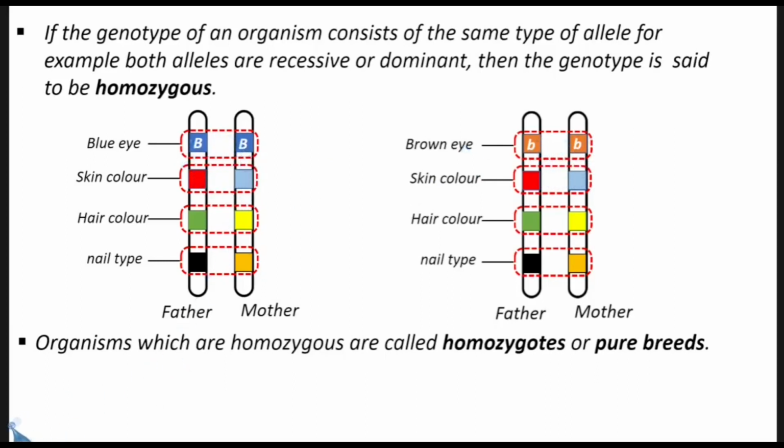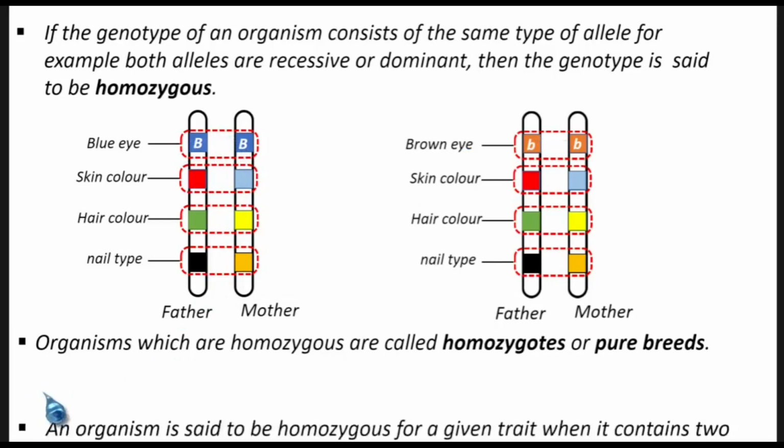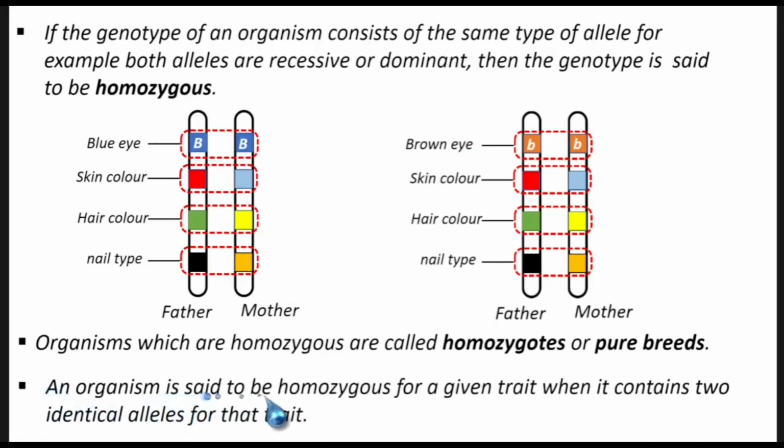Okay, so then we are going to say that an organism is said to be homozygous for a given trait when it contains two identical alleles for that trait.